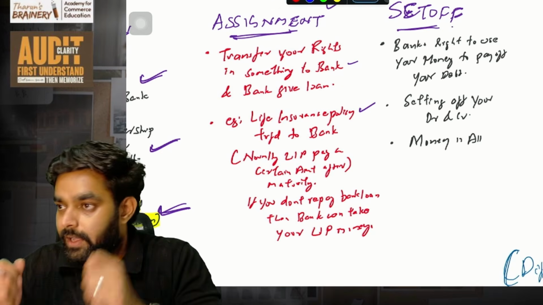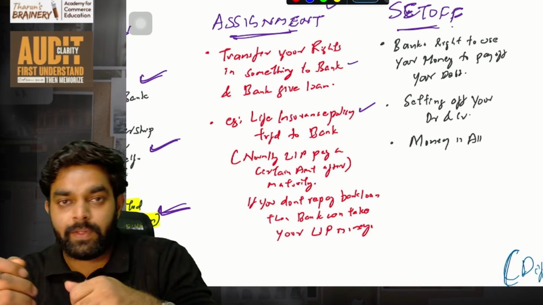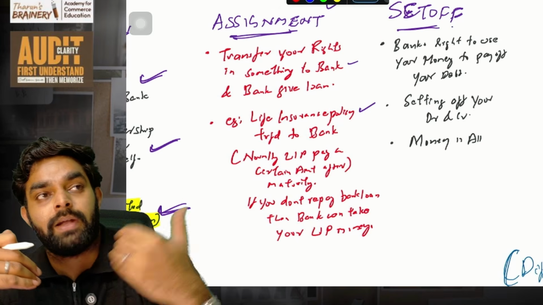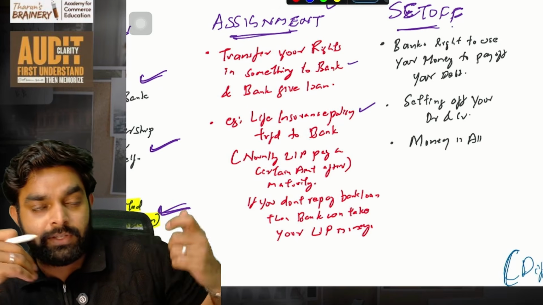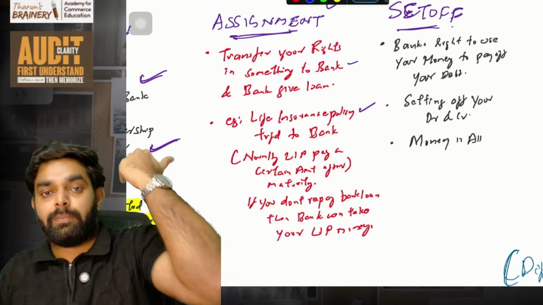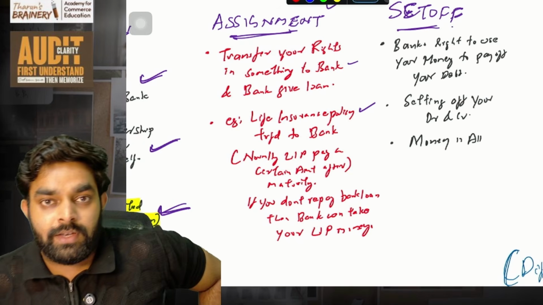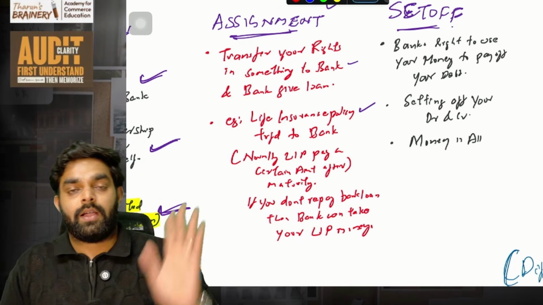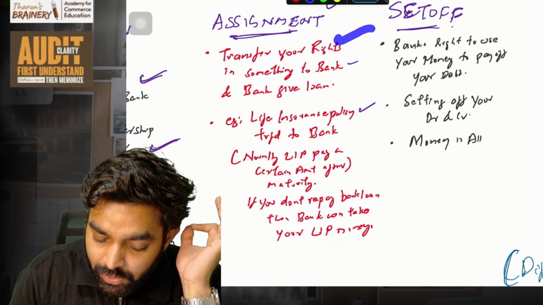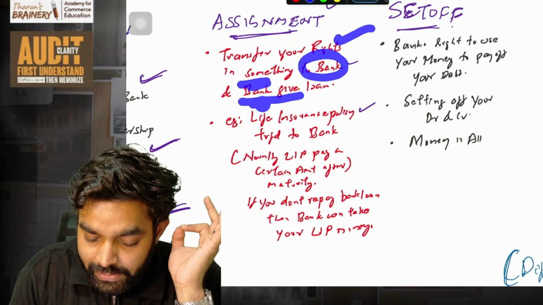You will go to the bank, give the life insurance policy to the bank, and tell the bank, we'll assign the right to receive money. This was my right to receive money from the policy. I will assign that right to the bank and tell the bank, you take the money, but now give me 9.5 lakhs. Like 50,000 you take as your commission. That is what we call assignment. Transfer your rights in something to the bank and get a loan.